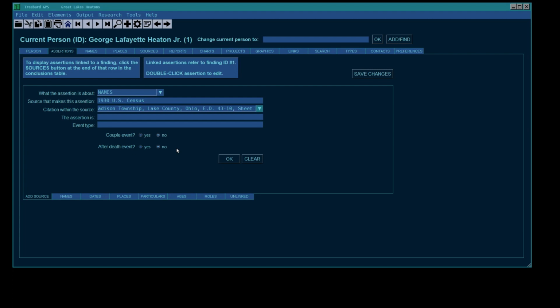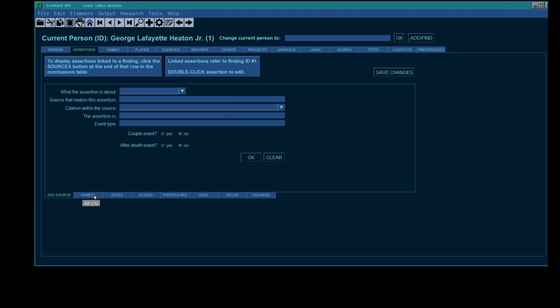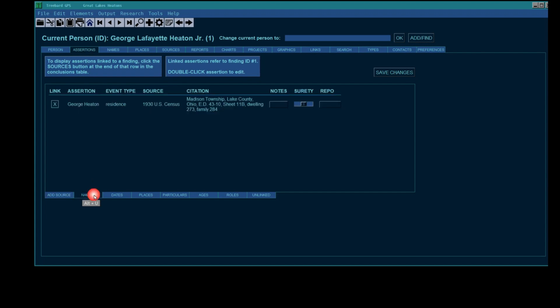Sheet 11B, dwelling 273, family 284. That's plenty of information right there. The assertion is George Heaton. Okay, that's his name. Now look, see there's an asterisk on the names tab, so now the assertion is a name assertion. So the assertion is his name is George Heaton. It's their event-tied residence, whatever. That's not very important.